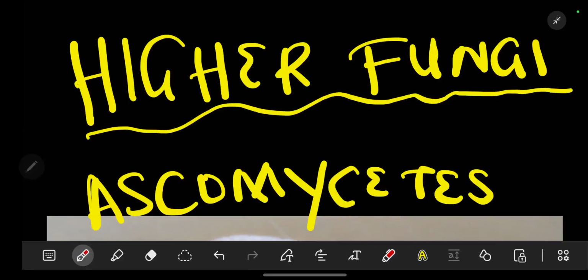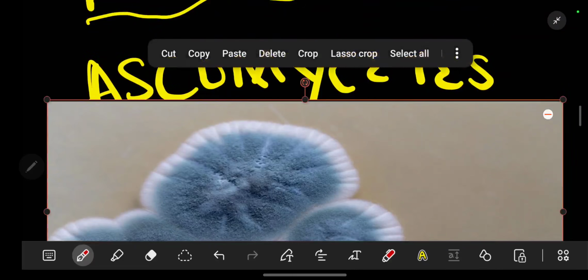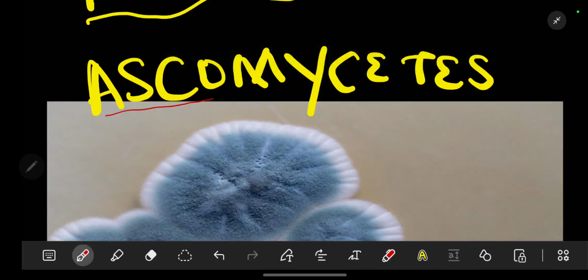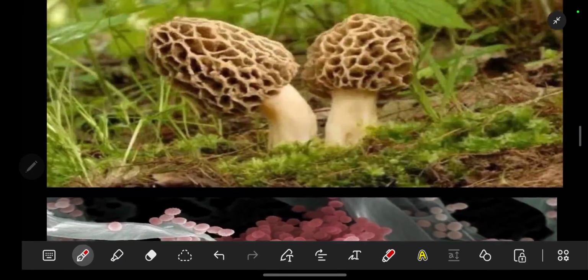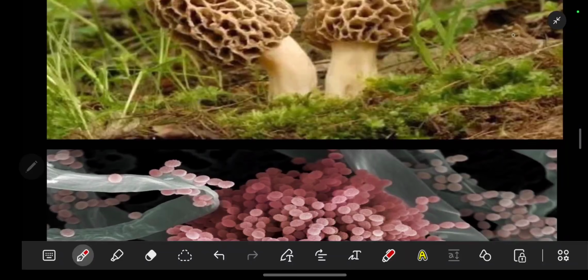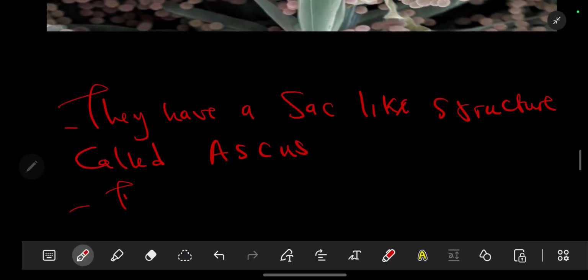We are going to be looking at higher fungi, subtitle Ascomycete. So what is this about? Firstly, asco means sac. So Ascomycete have a sac-like structure called ascus, where mostly sexual reproduction occurs. As you can see, even the structure resembles that of a sac. So they have a sac-like structure.